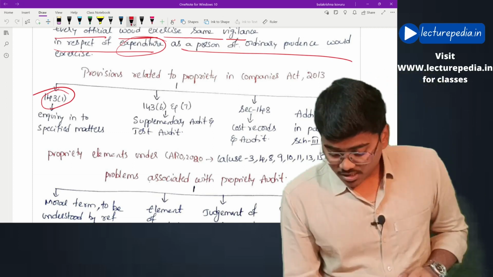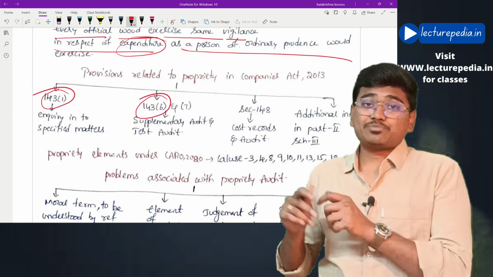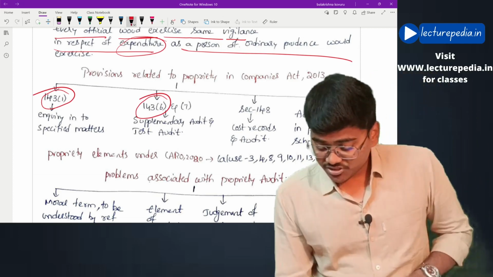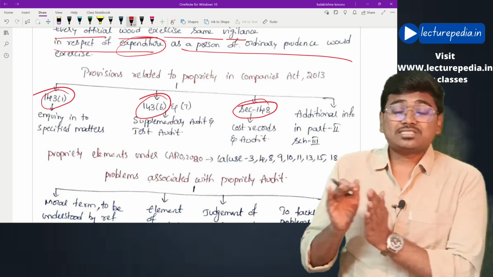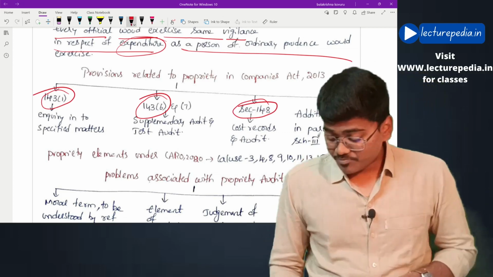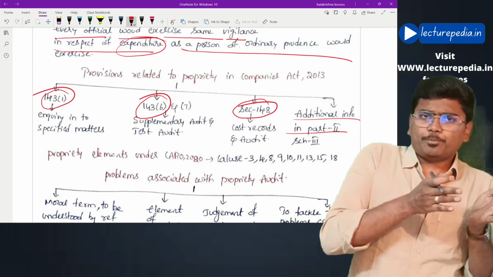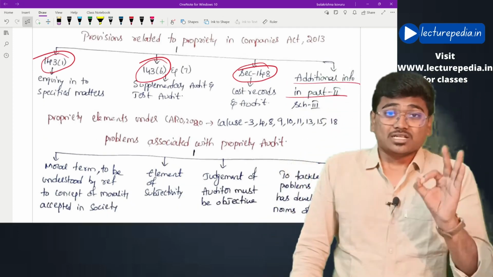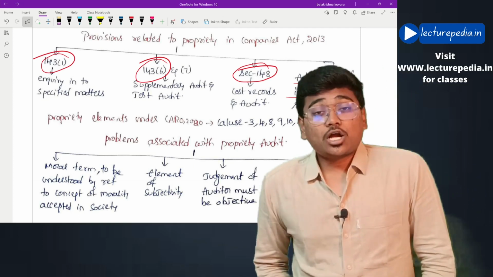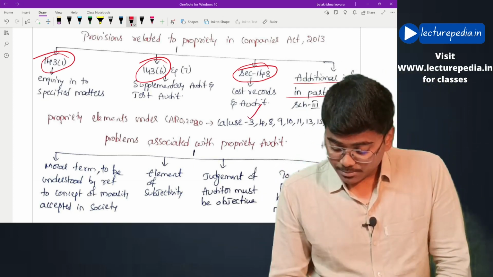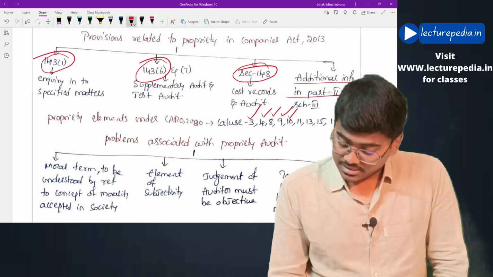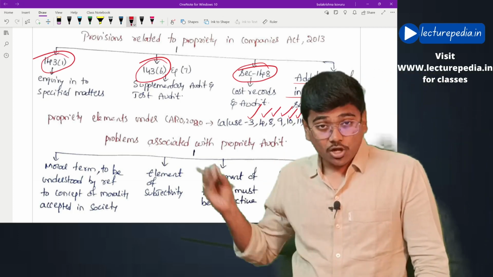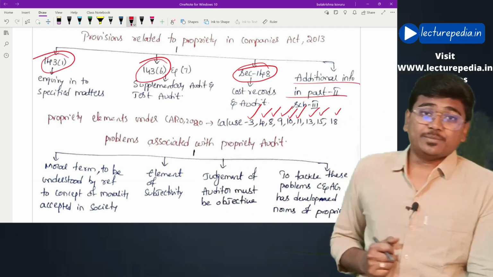In the same way, section 143 subsection 6 and subsection 7, supplementary audit and test audit, even this involves a propriety element. And section 148, cost records and cost audit, involves a propriety element, and so does additional information in Part 2 of Schedule 3 formats. You can also observe the element of propriety in CARO 2020 in clauses 3, 4, 8, 9, 10, 11, 13, 15 and 18. All these clauses are related to the propriety element.